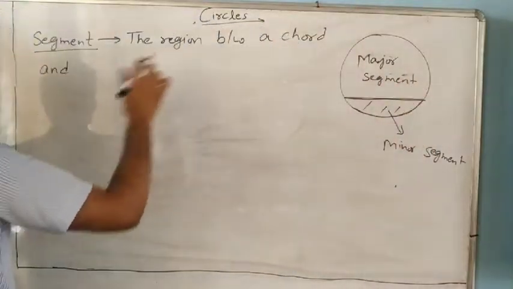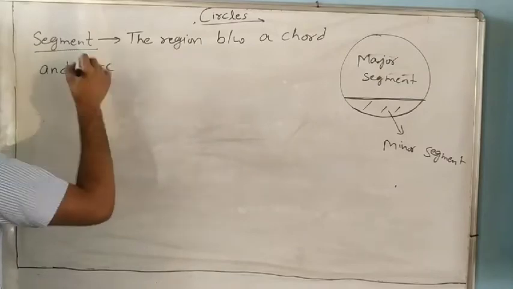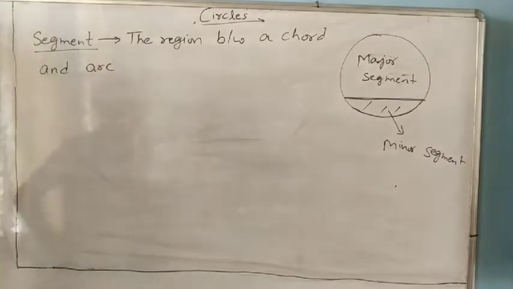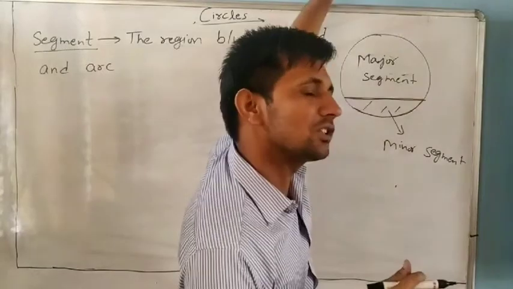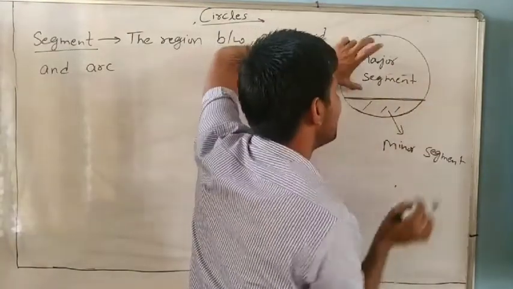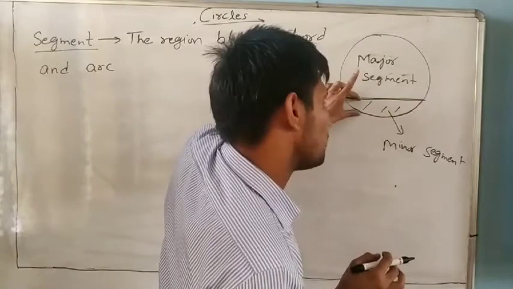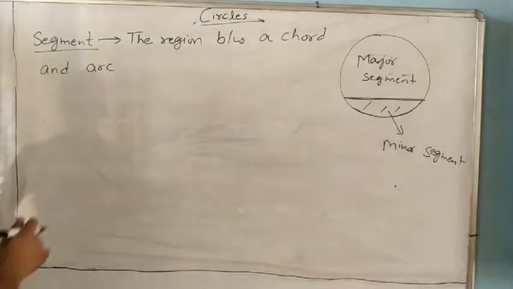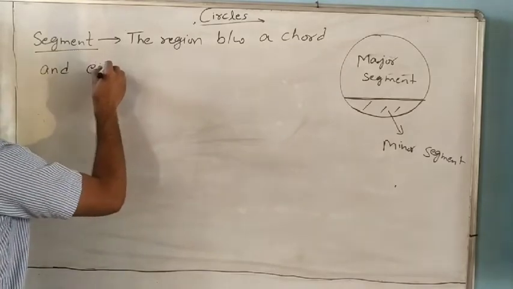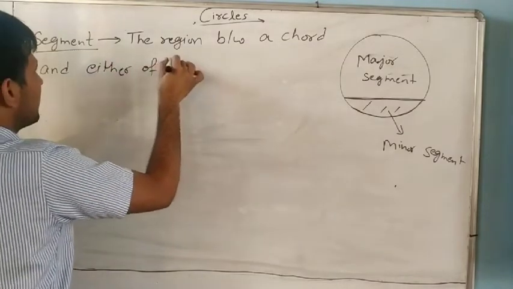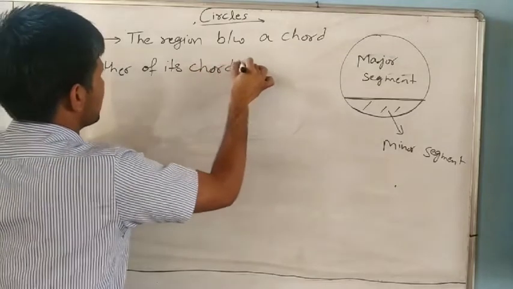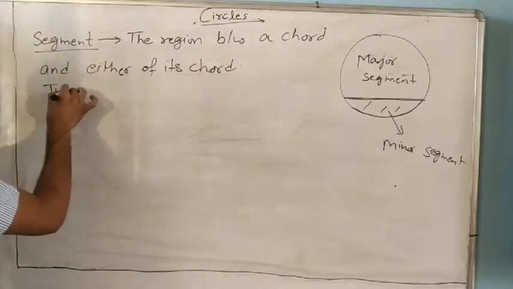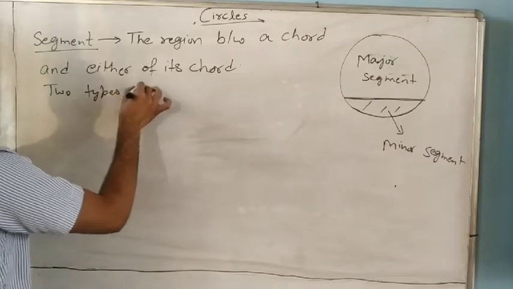The region between a chord and an arc on either side; on any side you can take. If you take the bigger arc, it is the major segment. If you take the smaller one, it is the minor segment. So write, two types of segment.